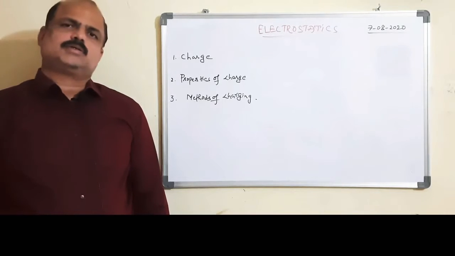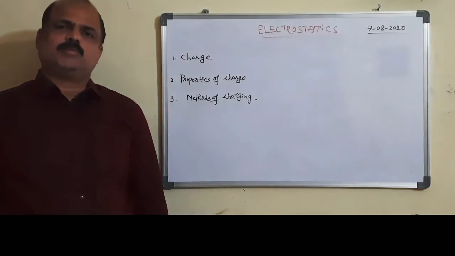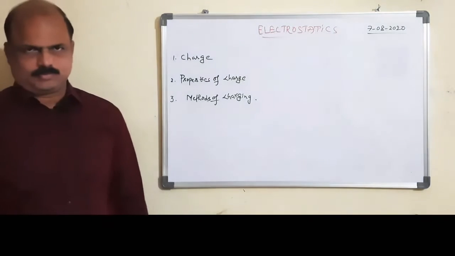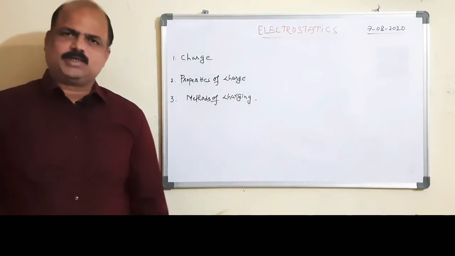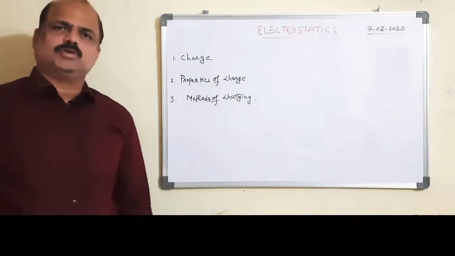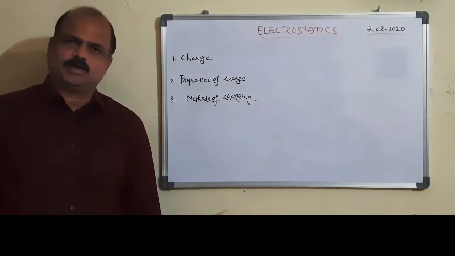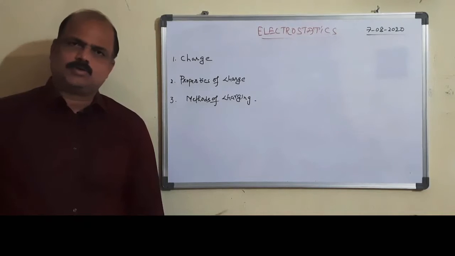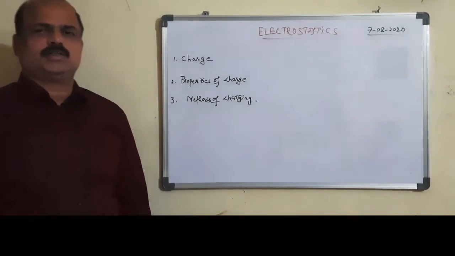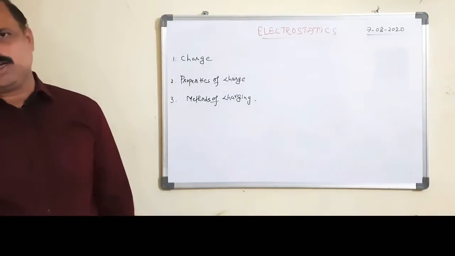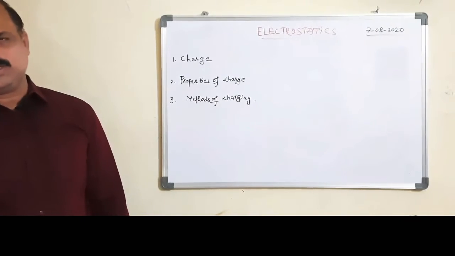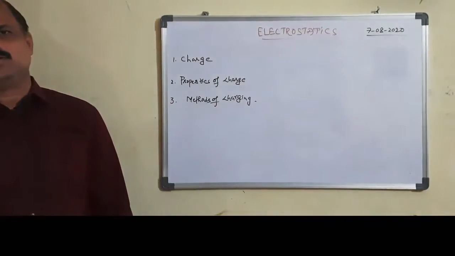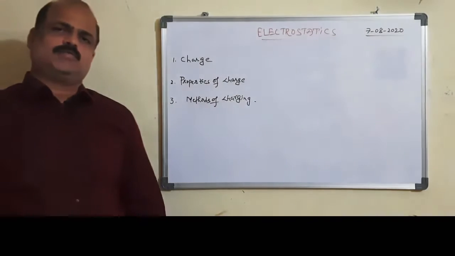We know that charge is a fundamental property of matter which experiences and produces electric and magnetic fields. So whenever charge is at rest, it produces an electric field. When the charge is moving, it produces a magnetic field.